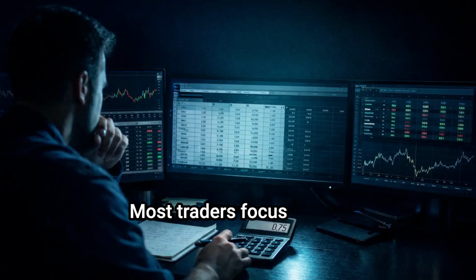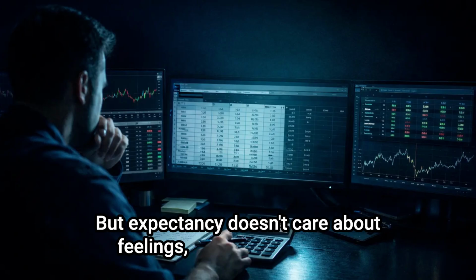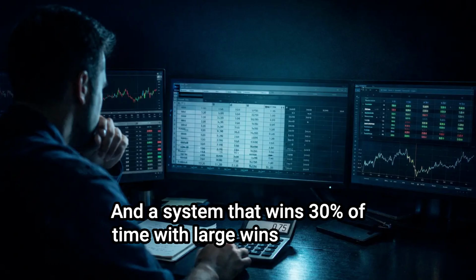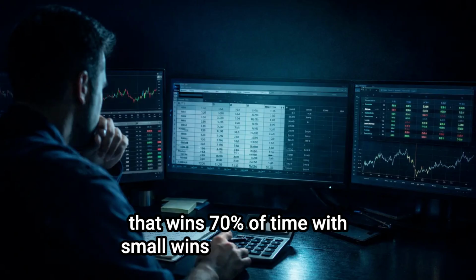Most traders focus on win rate because winning feels good and losing feels bad. But expectancy doesn't care about feelings. It cares about math. And a system that wins 30% of the time with large wins and small losses outperforms a system that wins 70% of the time with small wins and large losses.